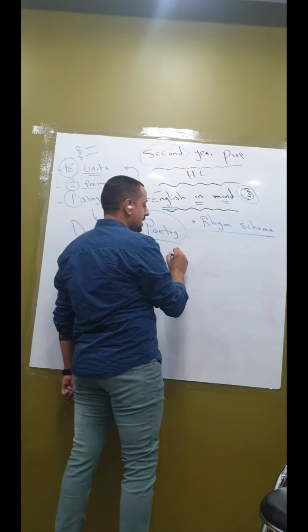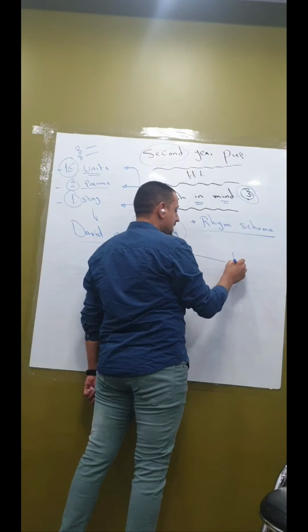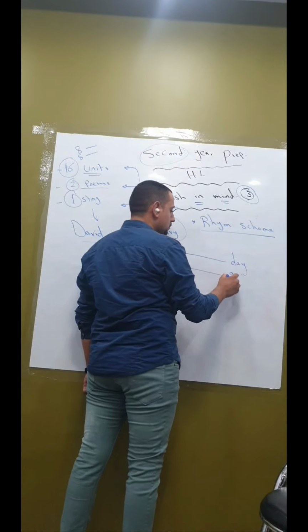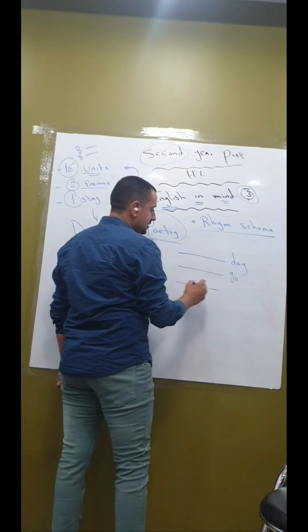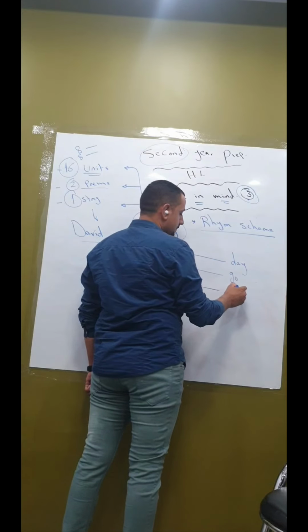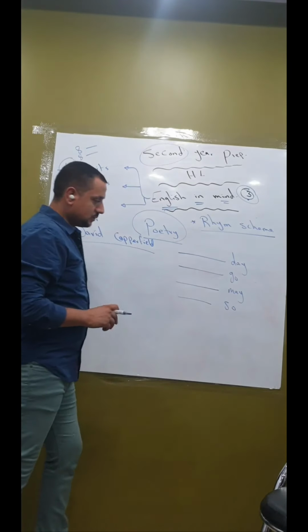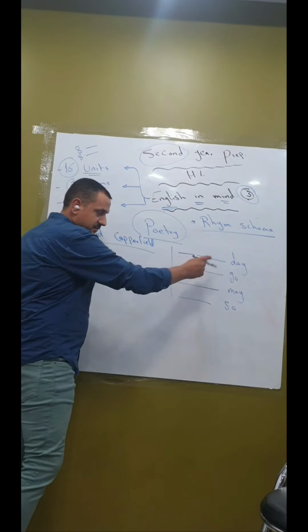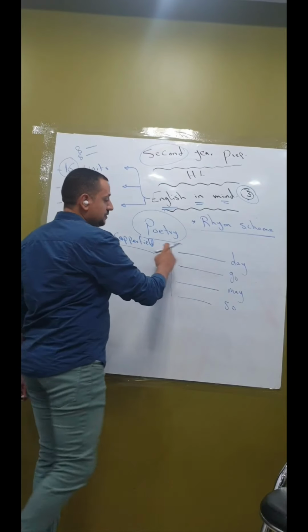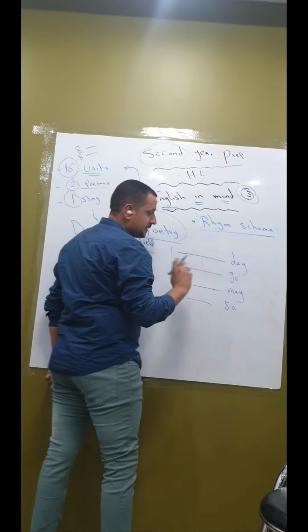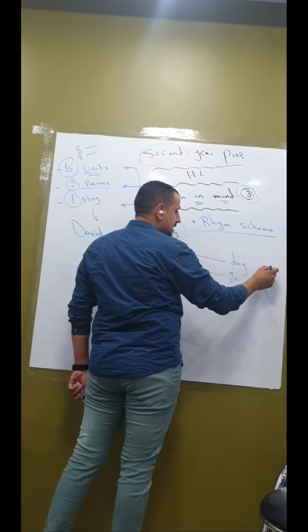For example, I say a sentence and I have the word day. Then I have a sentence and I have the word go. The third line says may. The fourth one says so. Of course, I have a complete sentence. For example, I'll go there one day. I'll go if you want to go. So I have the sound day, so I give it the letter A.